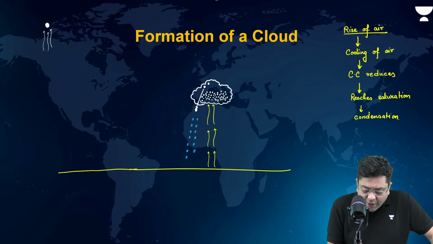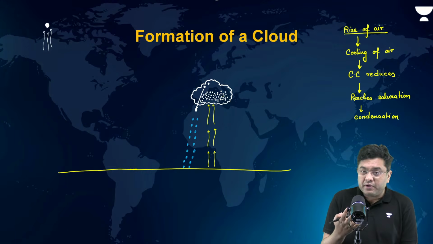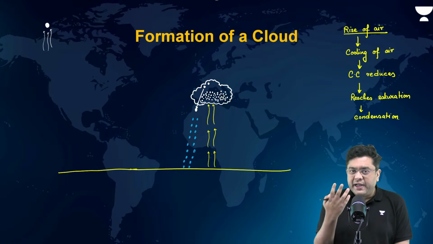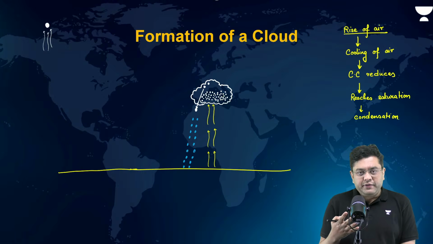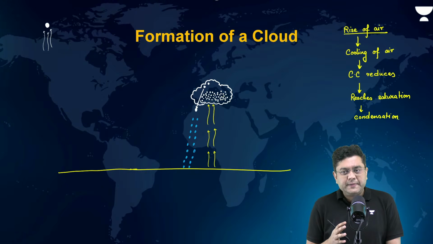So initially, you have the ice which starts to fall. That ice experiences air friction and air resistance, due to which that ice melts. And as a consequence of that, eventually, rainfall is created.